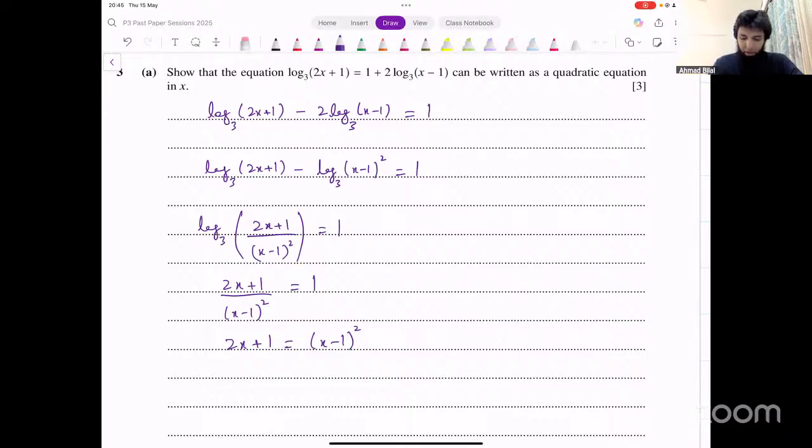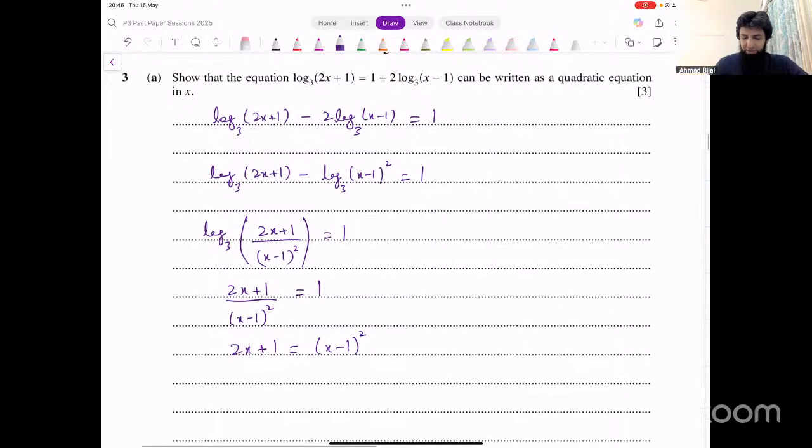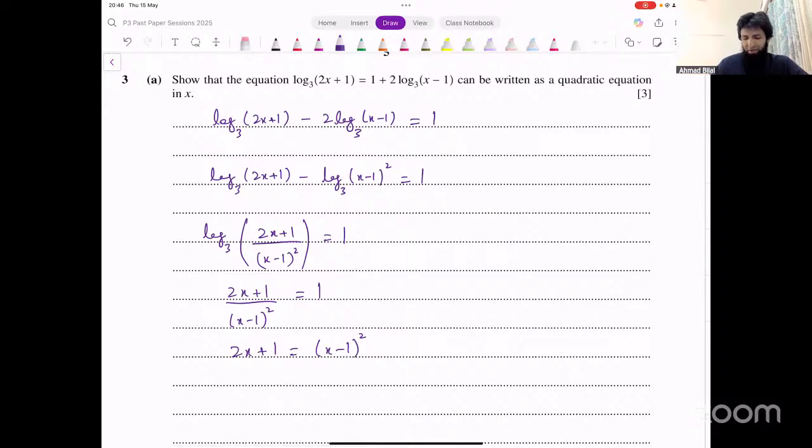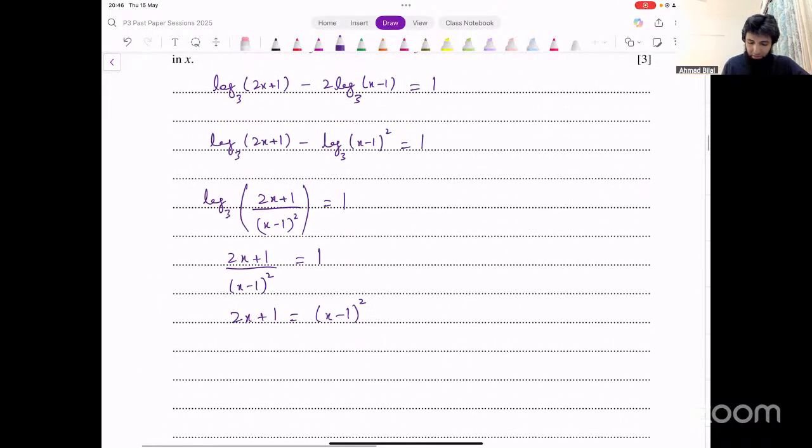Okay. All right. What do we do now? We have to just show this can be written as a quadratic equation. We have done that. That's it. That's what we had to do in the first part. Or since they're saying quadratic equation, it might be a good idea to actually write it in standard form. Although it doesn't say that in the question, let's just do that anyway because we have to solve that equation in the next part. Let's write it in the standard form.